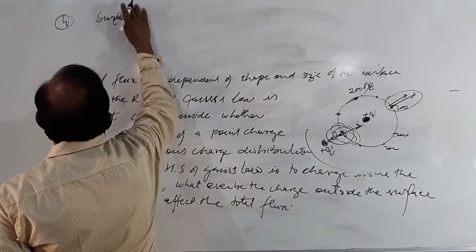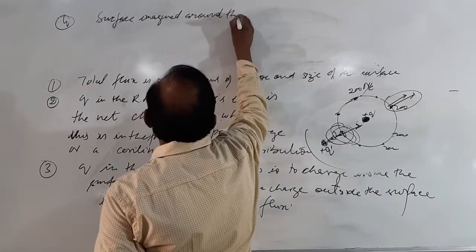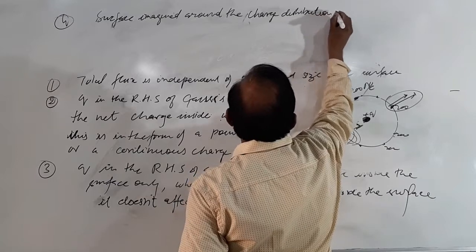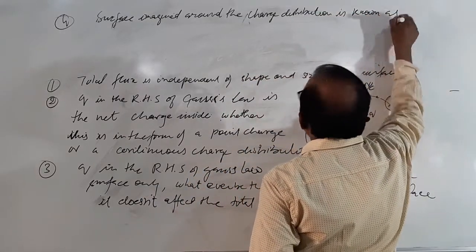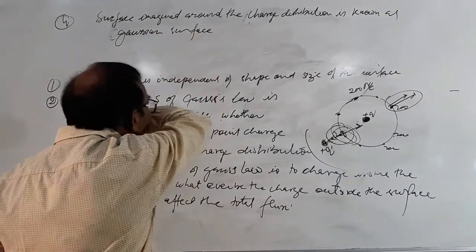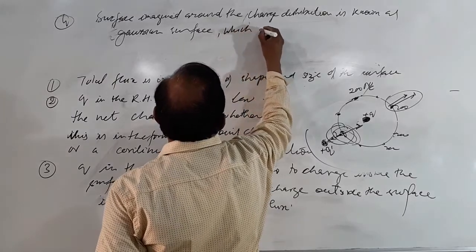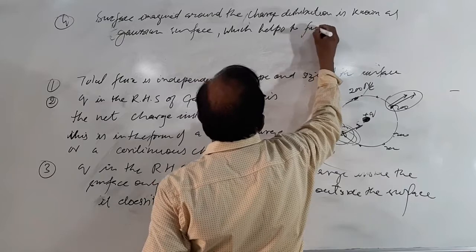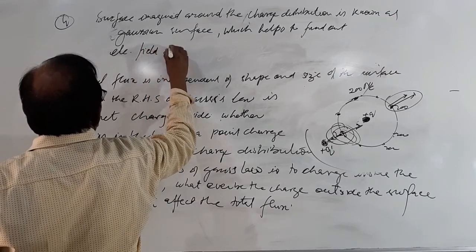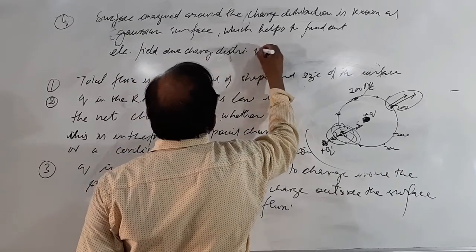So the surface imagined around the charge distribution is known as Gaussian surface, and it helps to find electric field due to a charge distribution by using Gauss law.